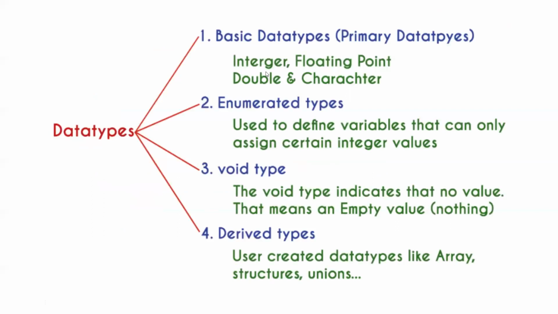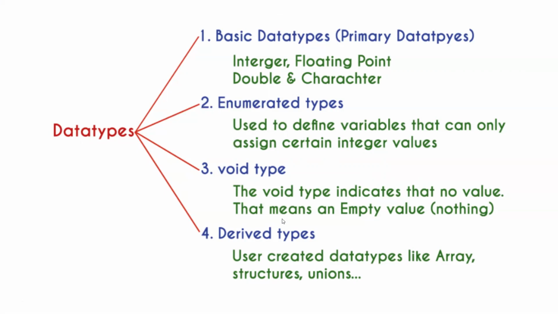Basic data types are nothing but integer data type, floating point, double data type, character data type. Enumerated types are used to define variables that can only be assigned certain integer values. In a few cases, we want only integer values. In that case, we can directly create enum data type values. Void: if you want to return an empty value, like if you don't want to print any value, you can directly use the void data type.